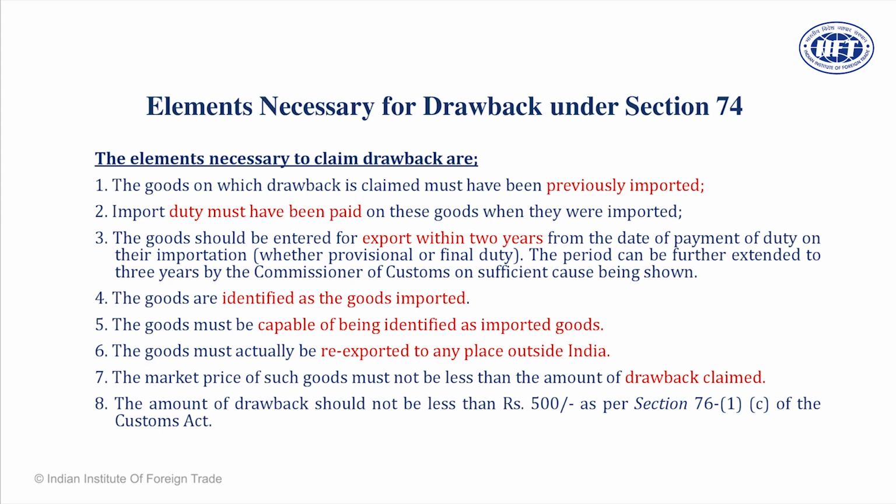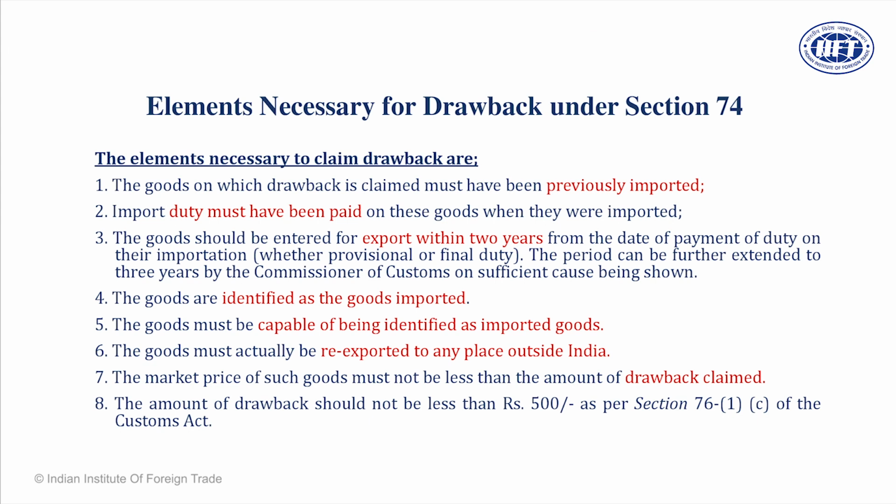For example, there is a gentleman based in Bangalore who is likely to export the goods within 18 months, but suddenly there is a flood in Chennai port, as had happened in the year 2015. Because of high water, the goods cannot be exported. So force majeure in that case. So he approached the customs and asked for an extension. If the Commissioner of Customs is satisfied, customs allows them a period of 3 months.